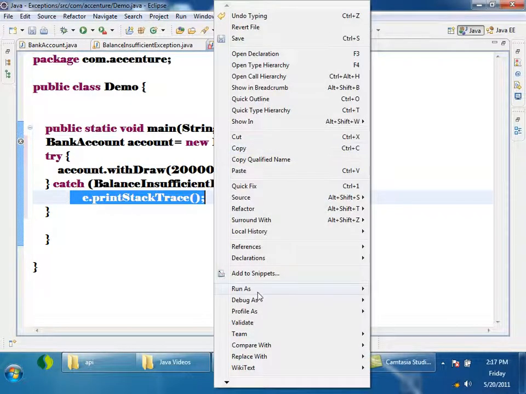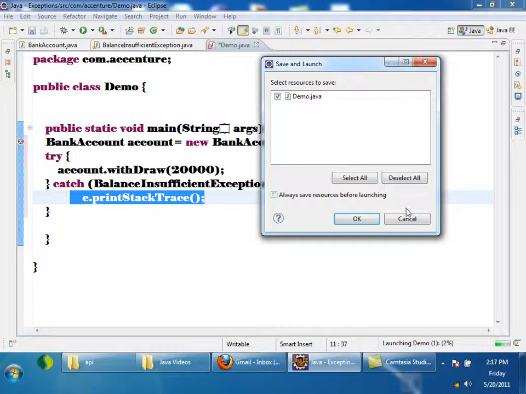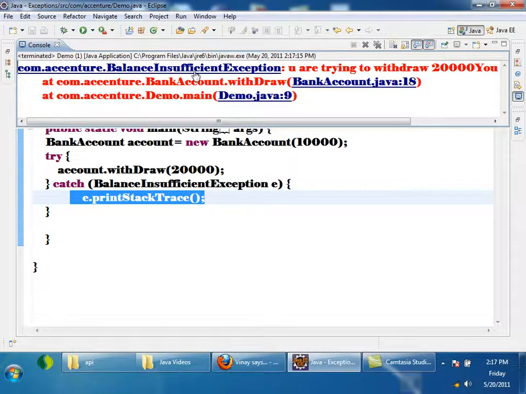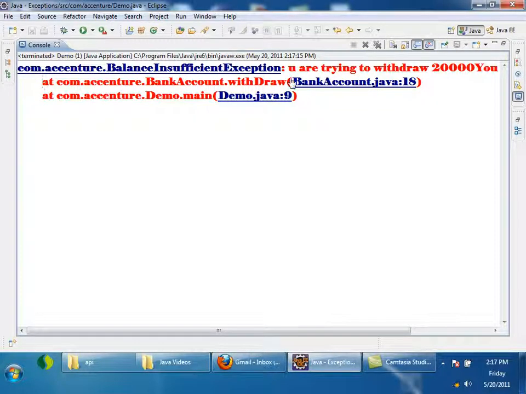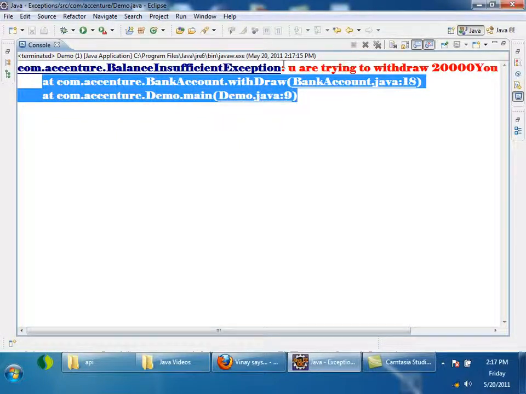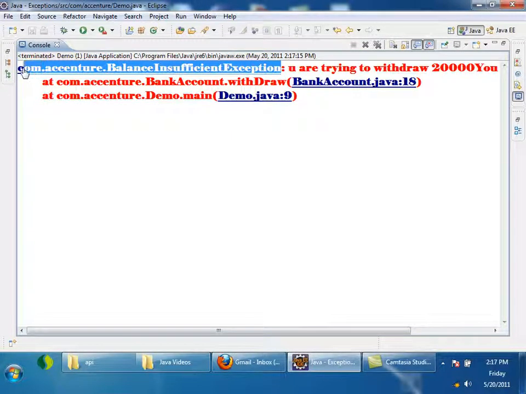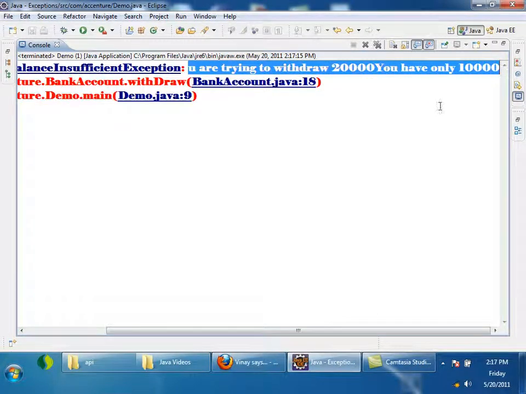I'll run it. Run as Java application. See here. This is the stack trace. You can see, at what line? In withdraw method at line number 18. In main method, Demo.java line number 9. These two lines are nothing but the stack trace. This is the exception class name, and is this a method which I wrote? You are trying to withdraw 20,000, you have only 10,000, right? So this is the stack trace.